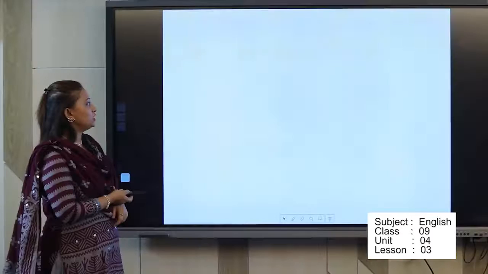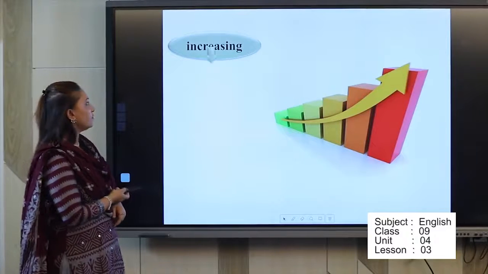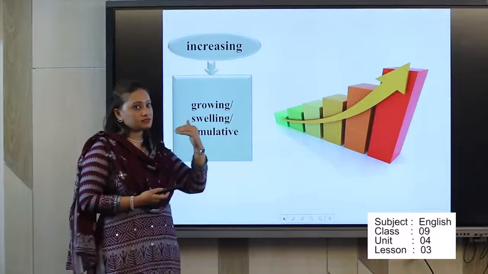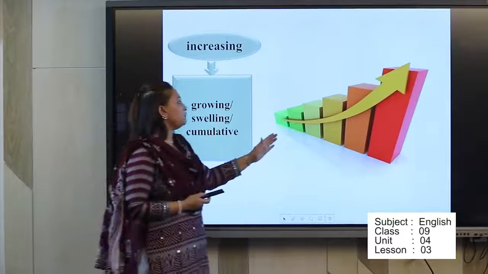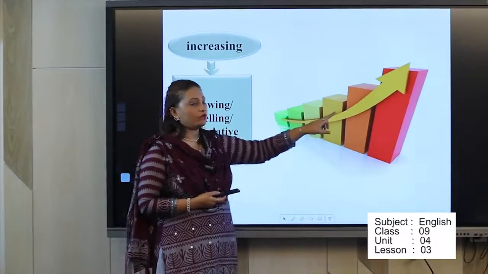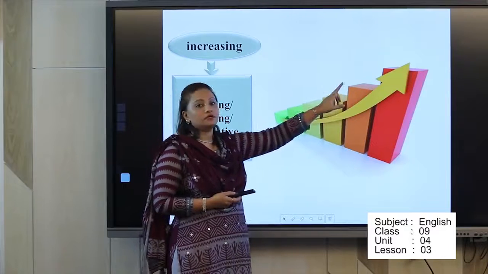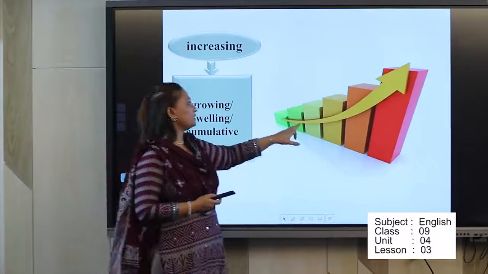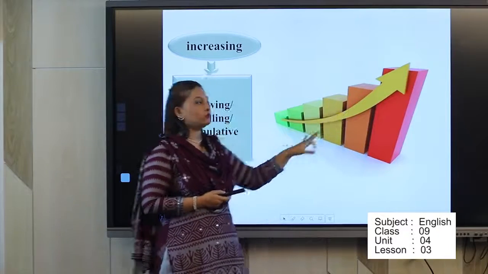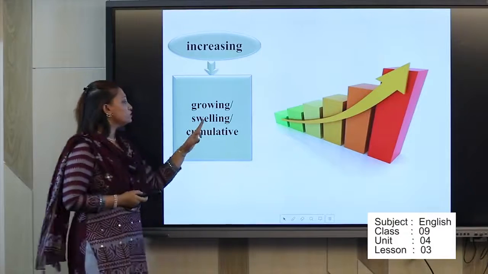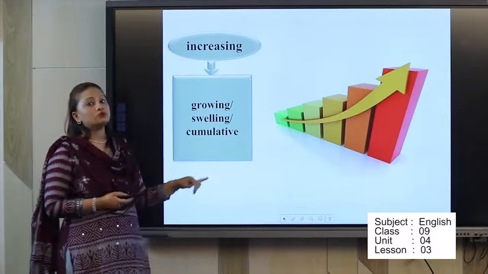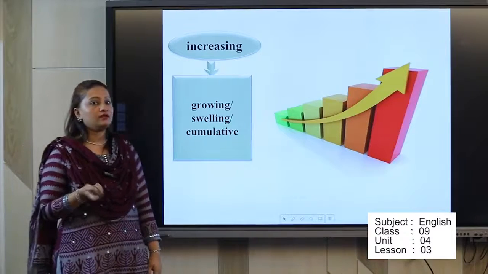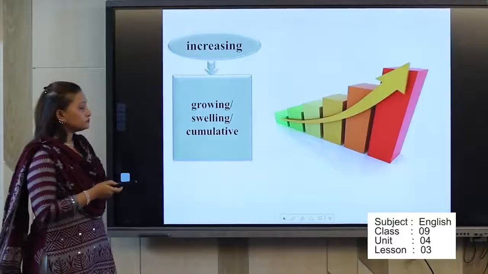So our next picture or next word is about increasing. Increasing means growing, that means aste aste upore jawa. From this picture you can see a little arrow that is going on in the bigger size. So you can see what is the meaning of increasing. Choto theke boro, mane aste aste bere otha. So the word meanings are growing, slowing, and cumulative. So if you don't know the other words, you can write it in your copy. So I think everyone is writing in their copy.